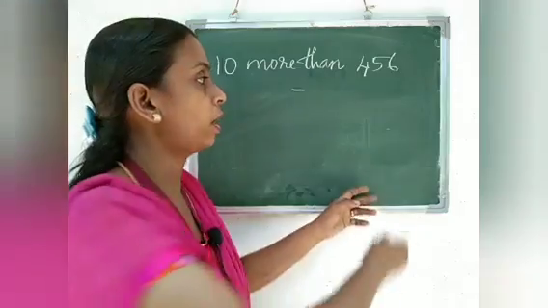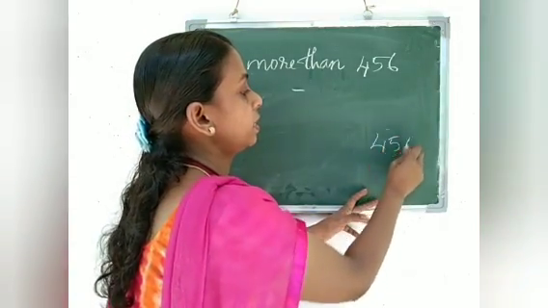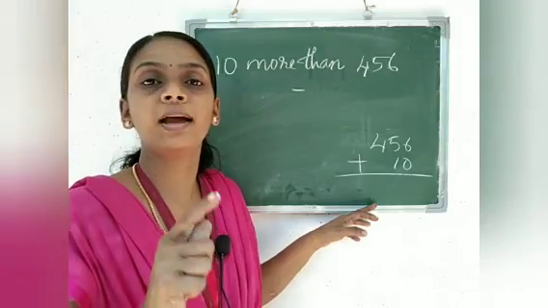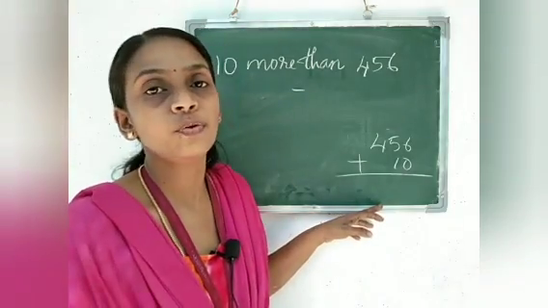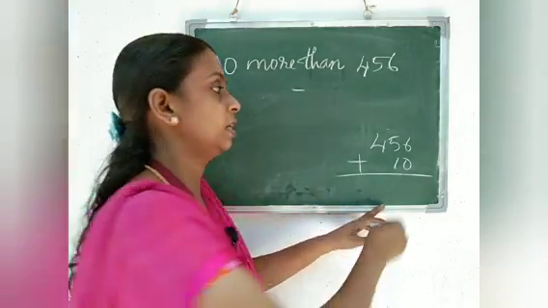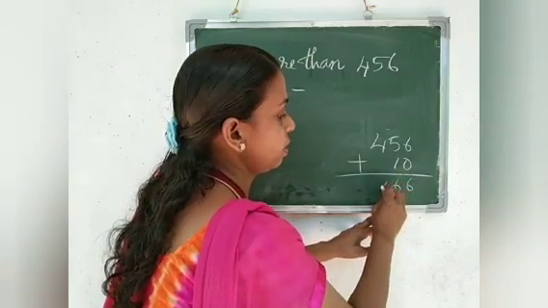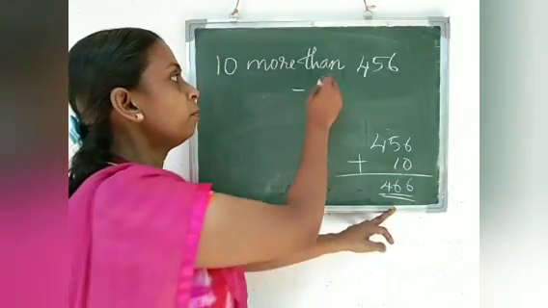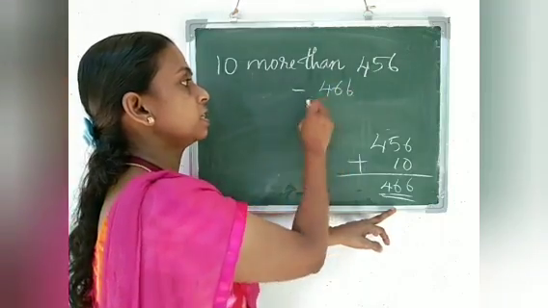What is the answer of 456 plus 10? That is 466. So 10 more than 456 is 466.